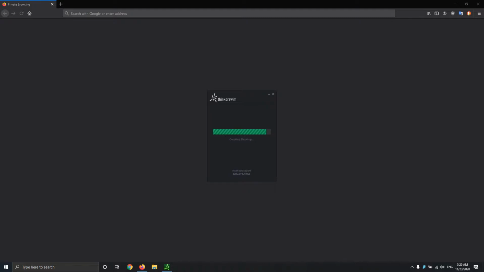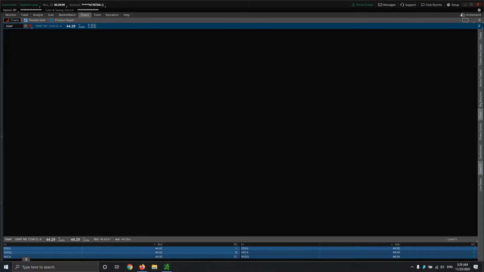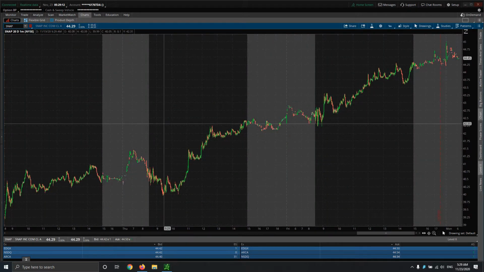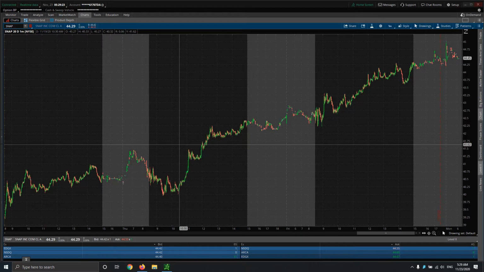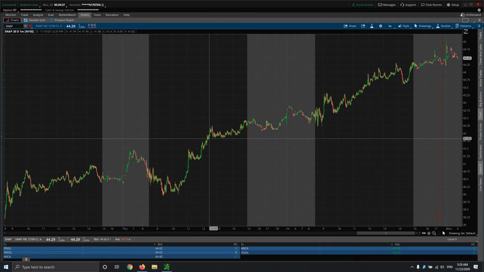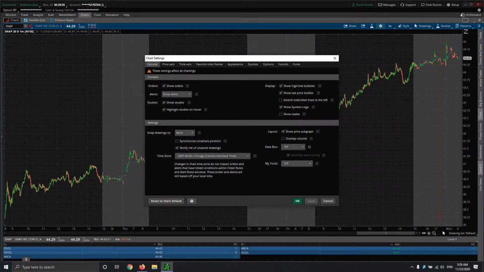Now you'll notice right away that I actually have a privacy mode on. It's just to hide my account details, account number, etc. up here. When you log in for the first time, depending on what time frame you have, you'll get a different look. I've actually kind of got this set sort of in a base manner in order to cover some of these settings. So the next spot that I would go if I were you, if I'm new to the platform, go into my chart settings.